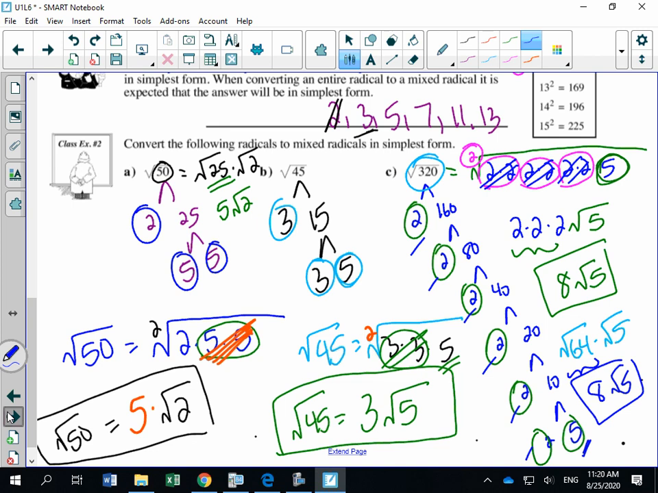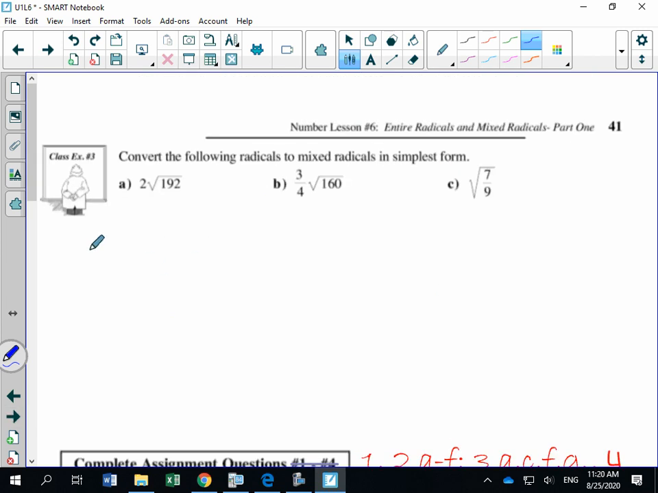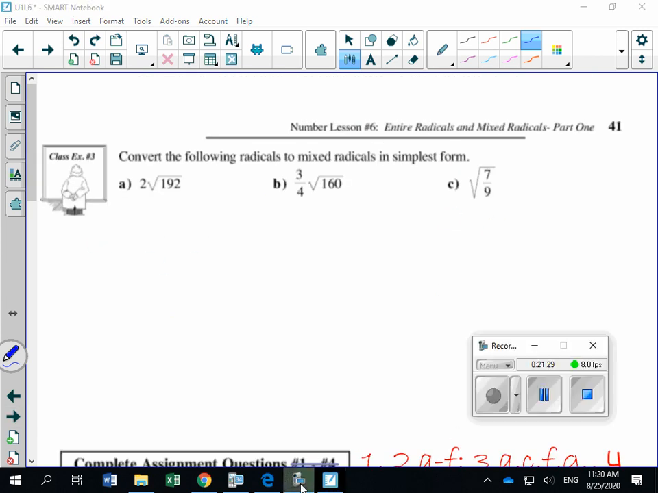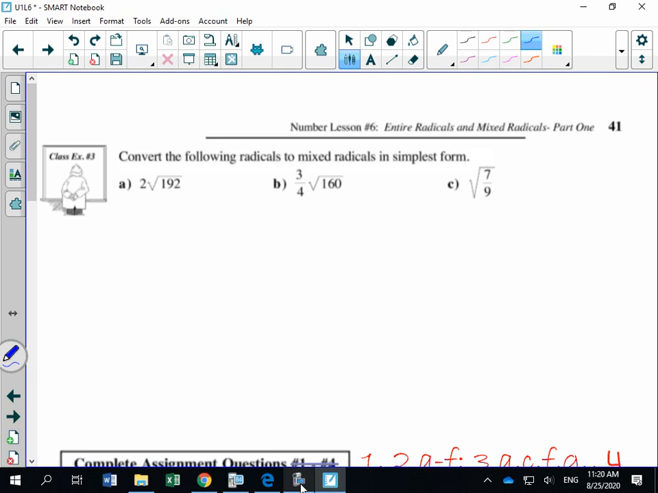Okay, let's do this last example, and then I'm going to give you your homework. I'm actually going to go to one of the previous ones we did for homework and show you how to do it the nice easy way now. Convert the following radicals to mixed radicals in simplest form. These three look like mixed radicals because there's a number other than 1 in front of them, but they're actually not in simplest form. So basically I could break down the square root of 192. If you do this method, you'll always get these questions right.